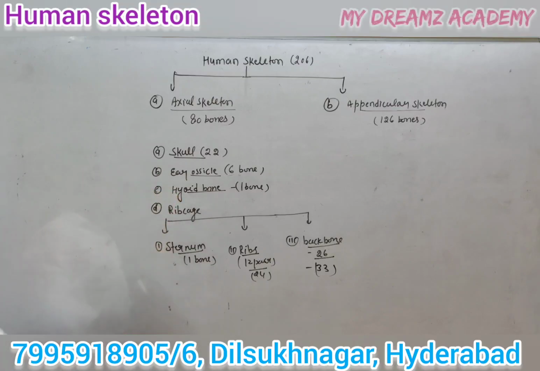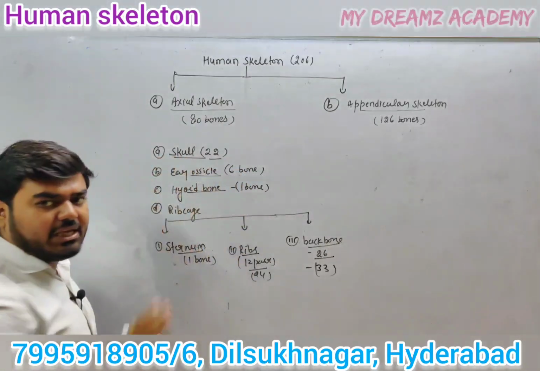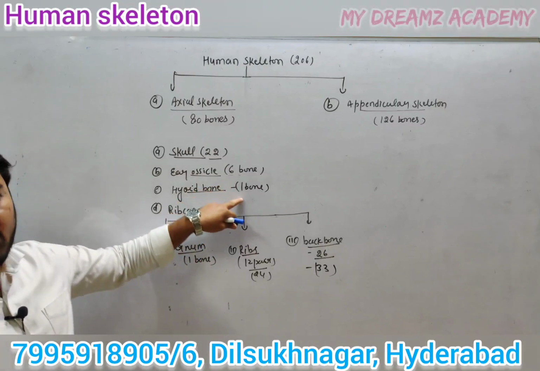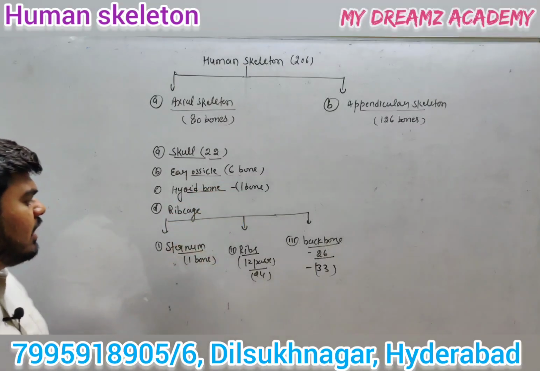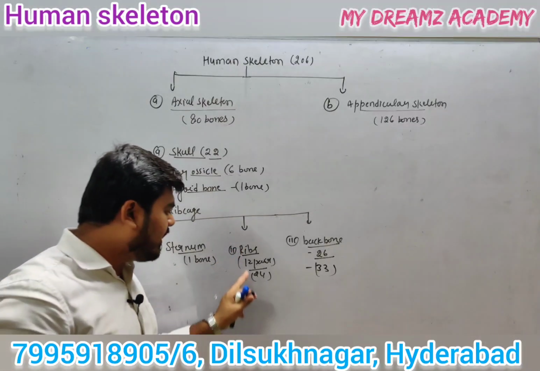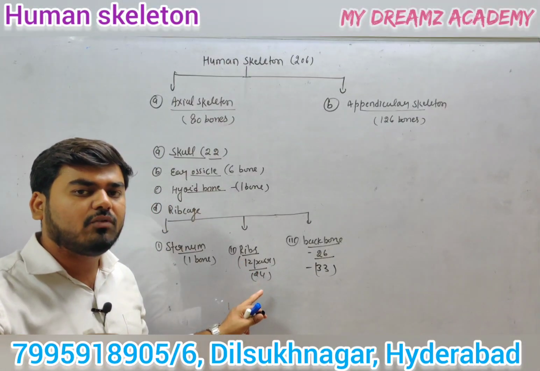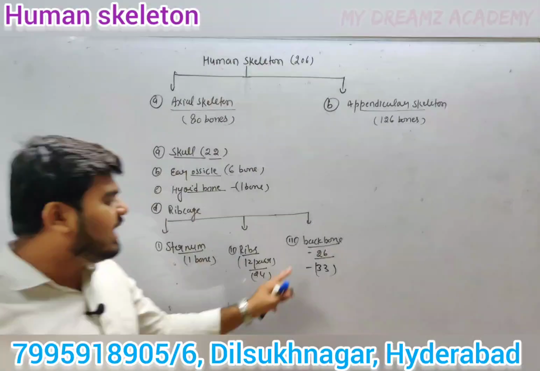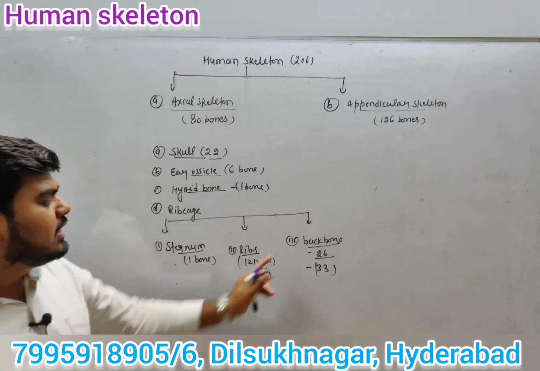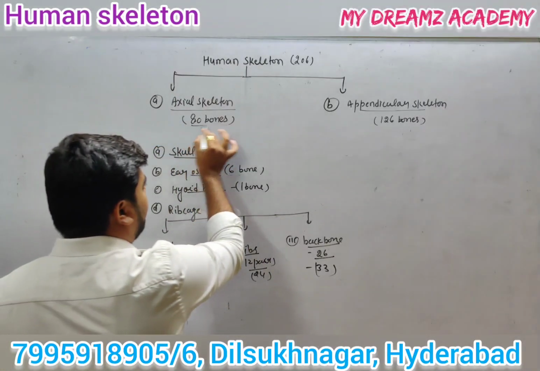So under the axial skeletal system, there are 22 bones in the skull region and 6 bones in the ear ossicles, so 22 and 6 make 28 bones. One hyoid bone makes 29. One sternum makes 30. Next, the ribs, 24, so 30 and 24 make 54 bones. The backbone is 26. So the total will be 80 bones. The axial skeleton consists of 80 bones.